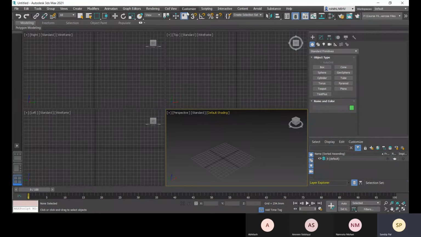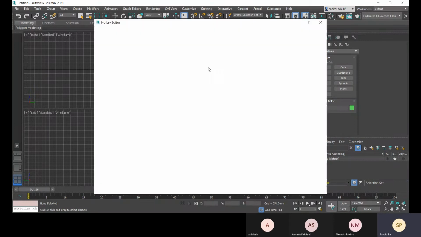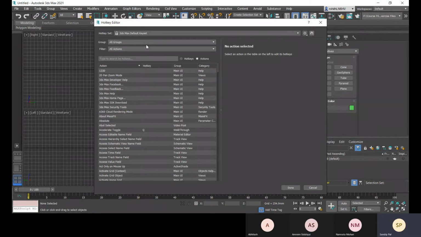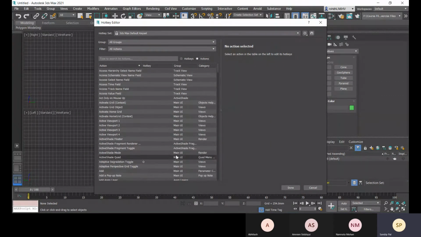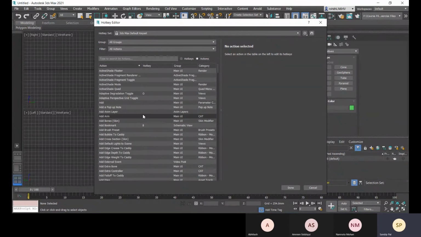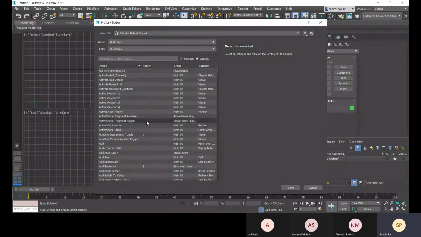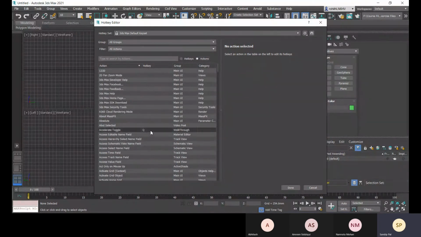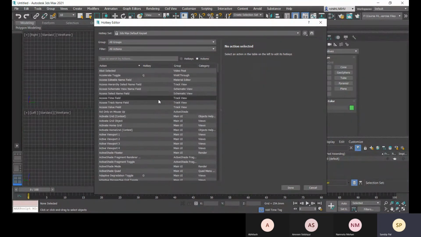Again, let's go to customize, and you can go to the hotkey editor, and within this hotkey editor you will find some hotkeys. You can find some shortcut keys, so you can choose one, like this one is for B. This list I already have, I will share with you.